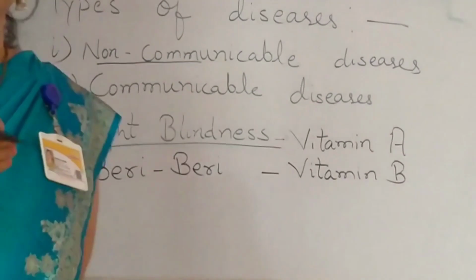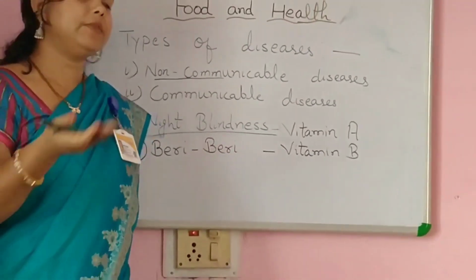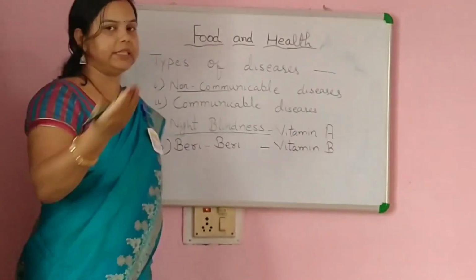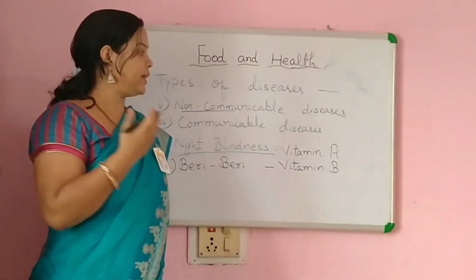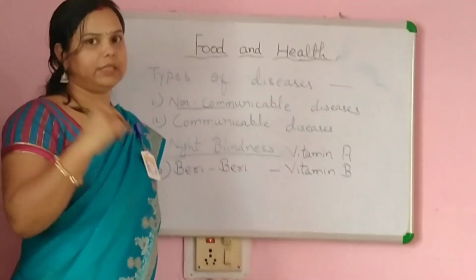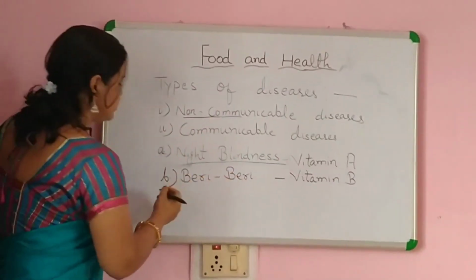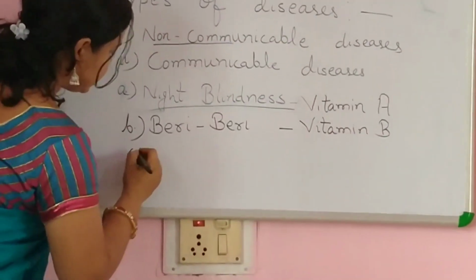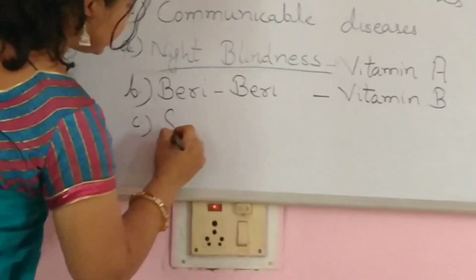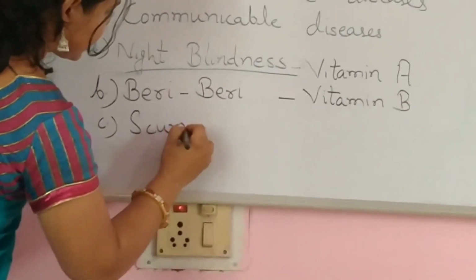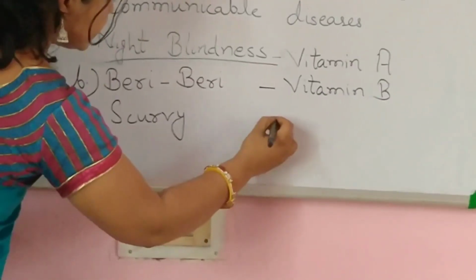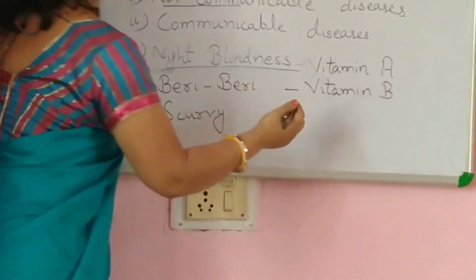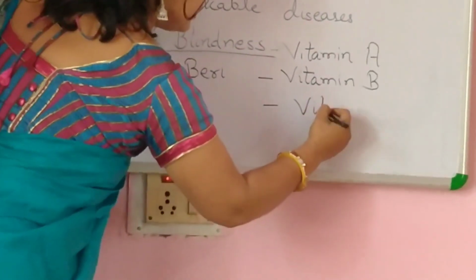And we can prevent ourselves from beriberi by eating vitamin B based food materials. Okay. Now move to our next disease, and the next disease is scurvy. What is the next disease? The next disease is scurvy, and it is caused by the deficiency of vitamin C.